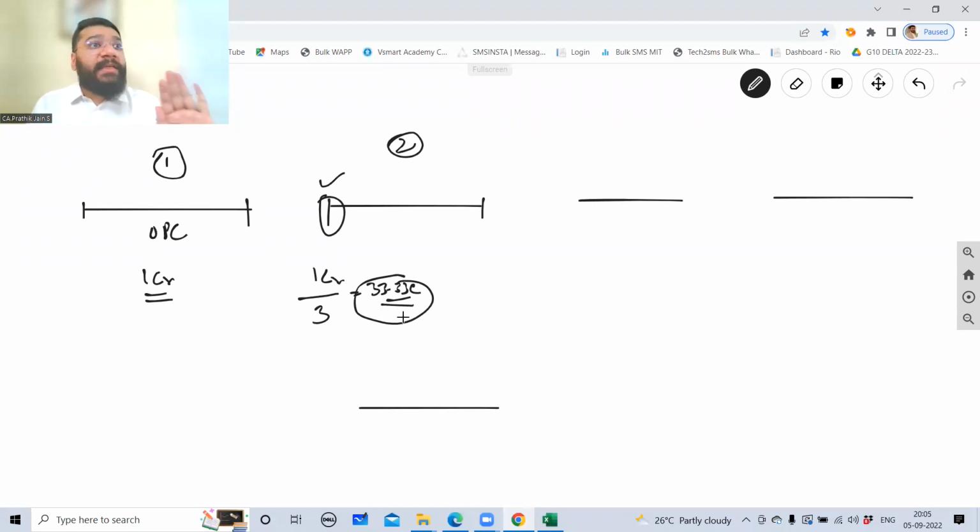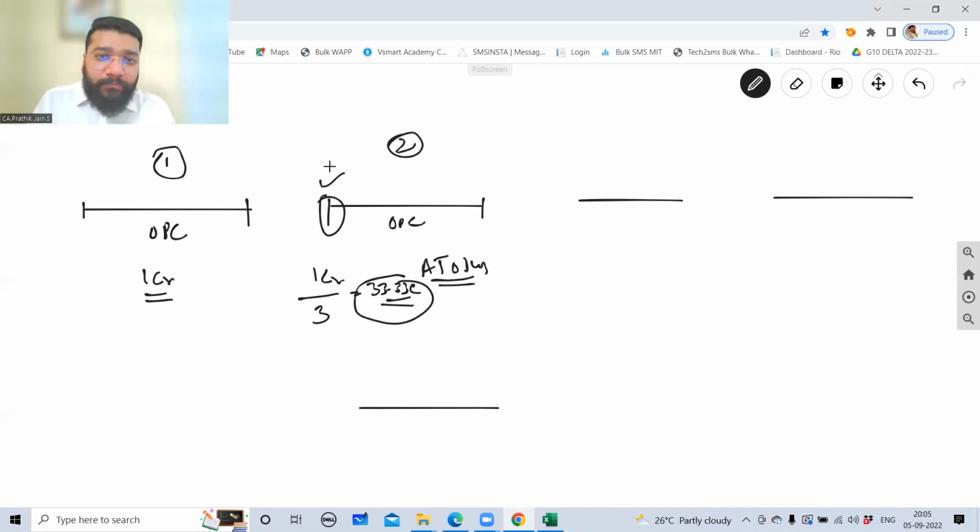Average 3 years turnover should be 2 crores. So here, my average turnover of 3 years is how much? 33.33 lakh. Which means I have not breached the 2 crore turnover limit. So in the second year, I can continue to be an OPC. Here my turnover is, guys, let's suppose 2 crore. Okay? Now coming to the third year.